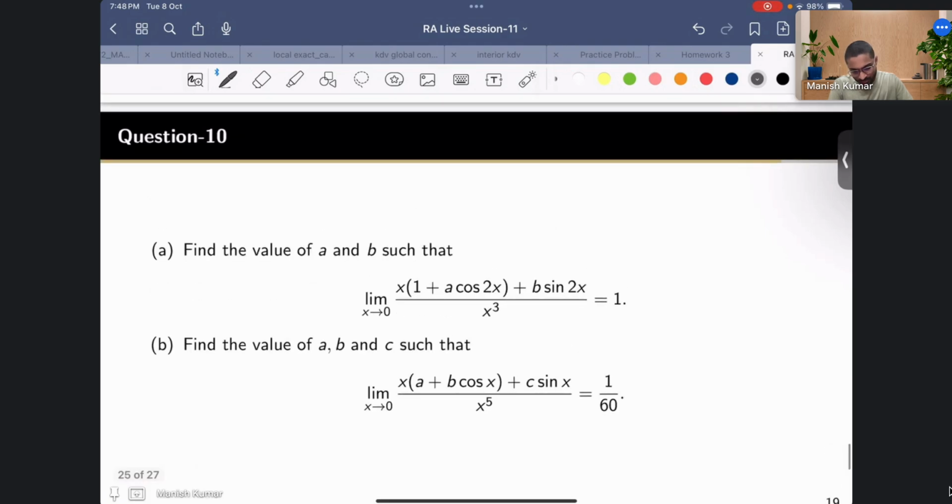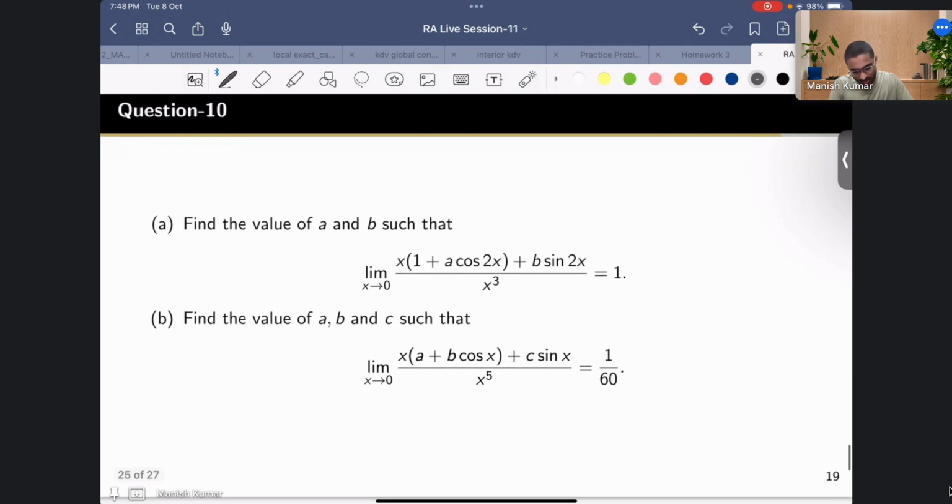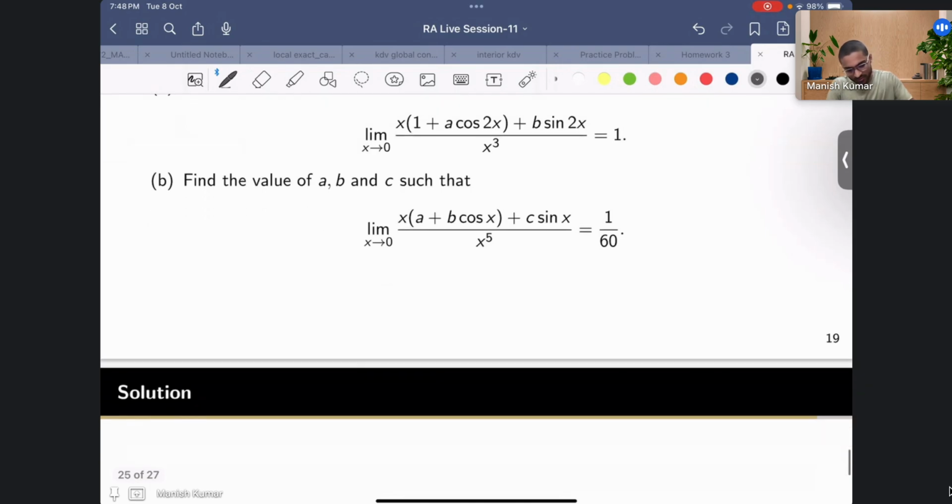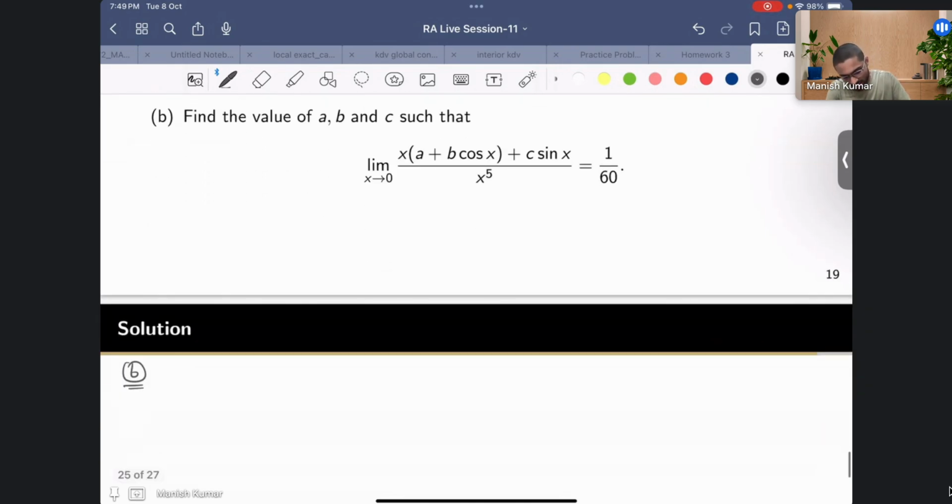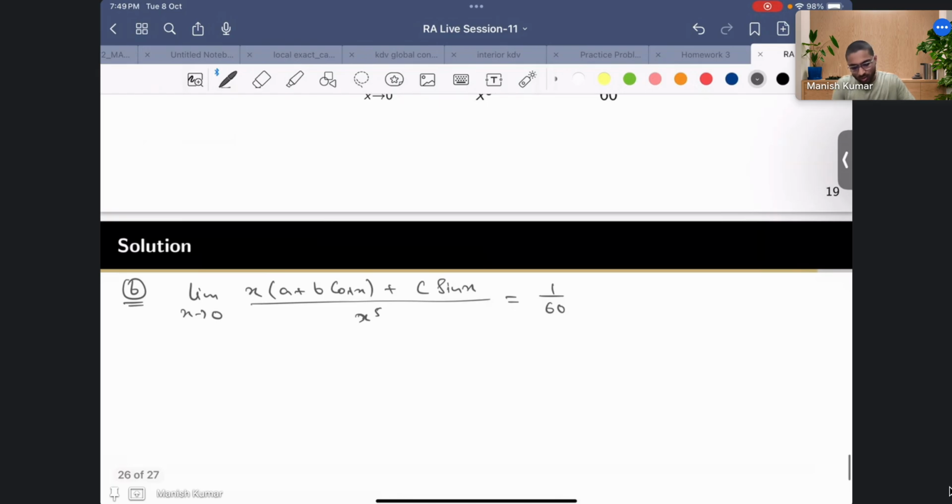So let's try to solve the b part. It involves 3 variables. What has been given to us is the limit as x goes to 0 of (x a plus b cos of x plus c times sine of x) upon x raised to the power 5 is equal to 1 by 60. This is what you have. Now let us try to evaluate this limit.